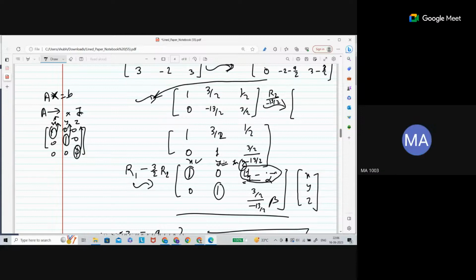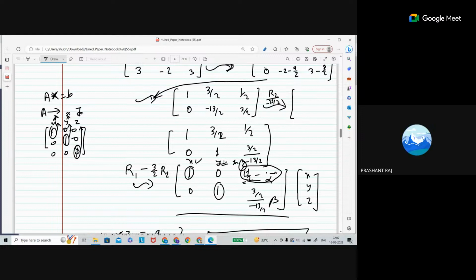So can't we say each variable is independent on its own? No. What do you mean by independent? Independent means free. But here you are getting some specific value for the solution of x, y, z. It is a unique solution. x will get some real number, y will get some value, z will get a real value. So x, y, z are not independent. They are dependent, since they are getting some real value.